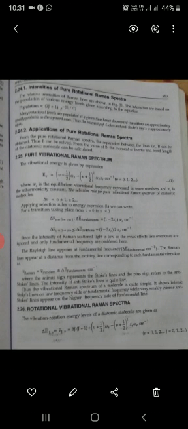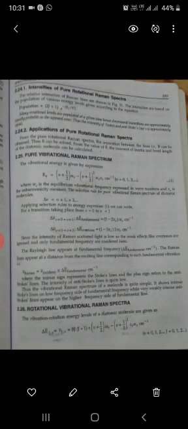Applying the selection rule to the energy expression, we get del E bar fundamental or overtones. Because the Raman scattered light is weak, we ignore the overtones, and only the fundamental frequency is considered here.